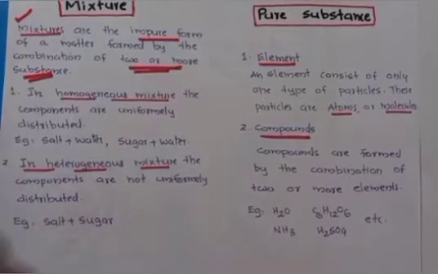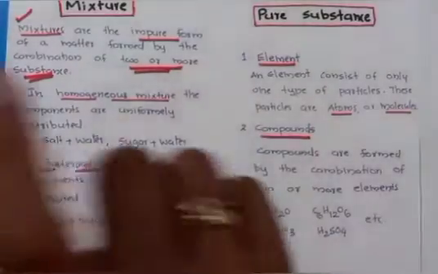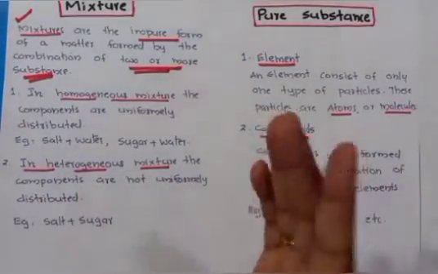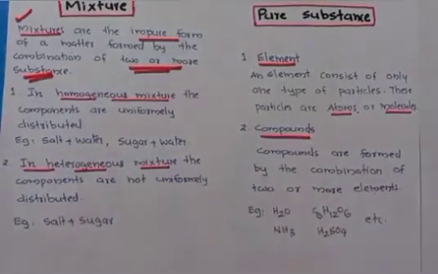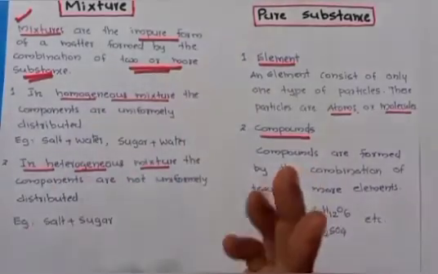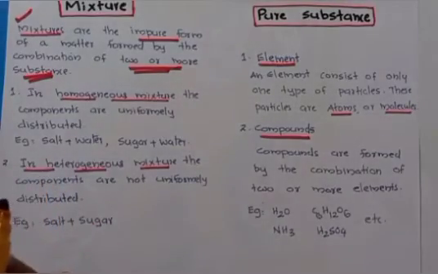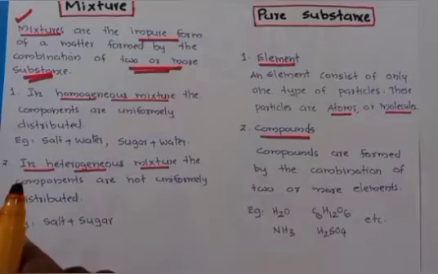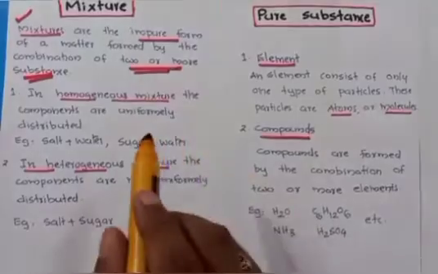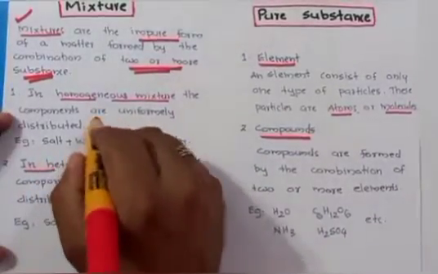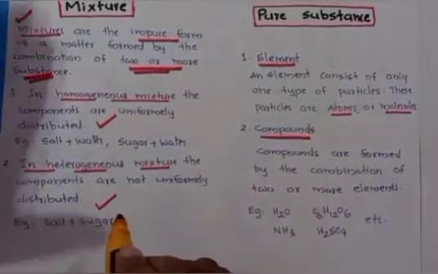If you take salt and water, salt dissolved in water, then salt is uniformly distributed in water. Another example, sugar dissolved in water: here the sugar particles are uniformly distributed in water. But when we mix sugar and salt, it is not uniformly distributed. So depending upon the distribution of particles, mixtures are classified into two types. First, homogeneous mixture, in which the components are uniformly distributed. But in heterogeneous mixture, the components are not uniformly distributed.